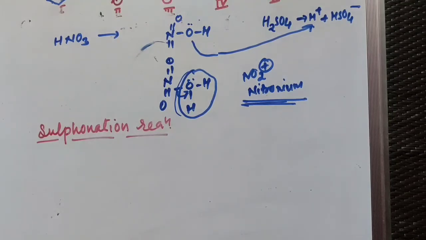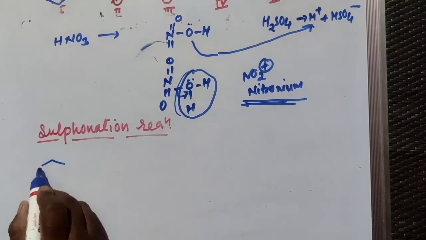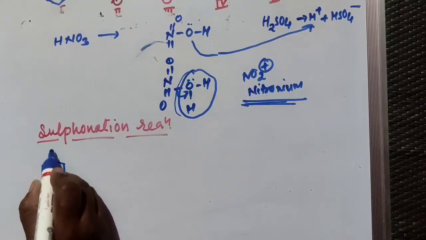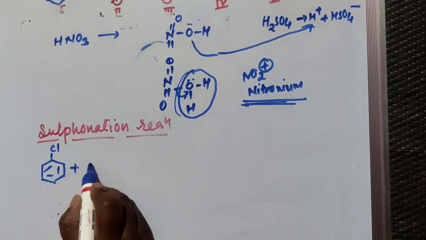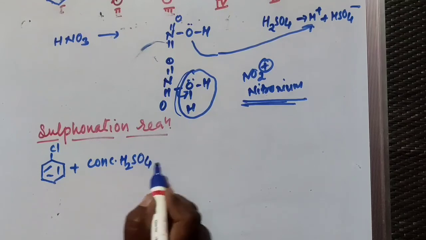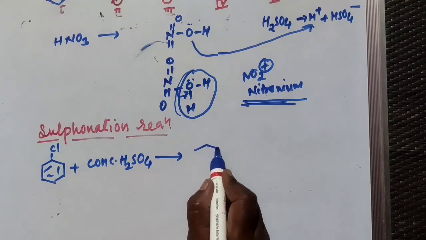So here the hydrogen atom of benzene is replaced by SO3H group, sulfonic acid group, and you will get the corresponding ortho and para compound again. We'll see the reaction. This is also an electrophilic substitution reaction. When chlorobenzene reacts with concentrated H2SO4, then there is a formation of ortho and para compound.